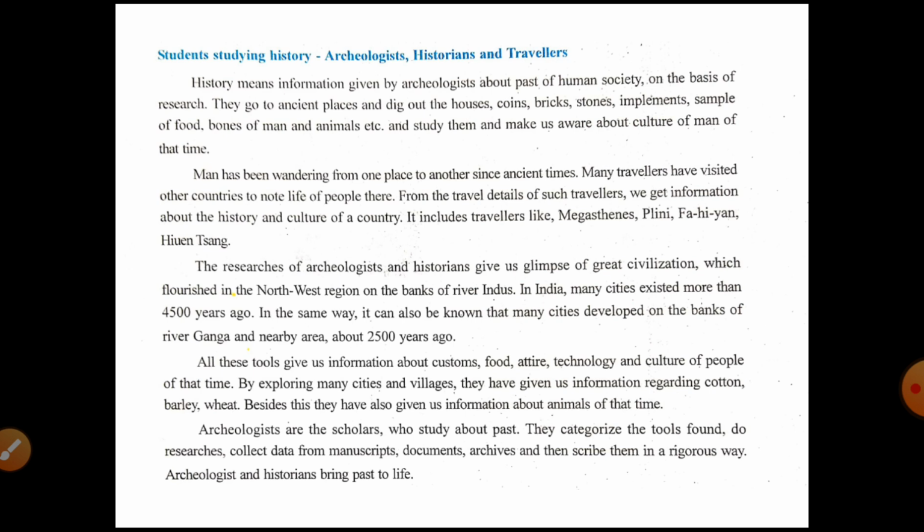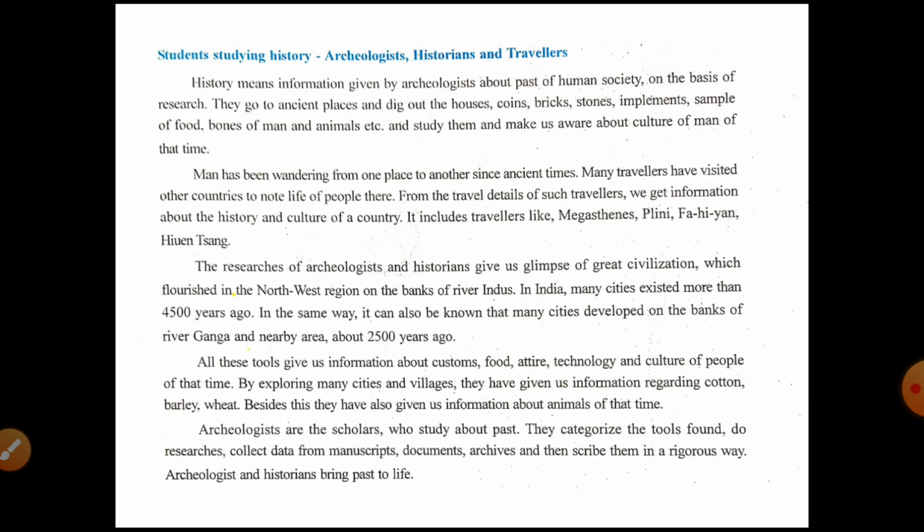All these tools give us information about customs, food, attire, technology and culture of the people of that time period. So what all tools? Inscriptions, coins, then the remaining materials of the ancient people. These all tell us about their customs, food, attire, technology, culture.